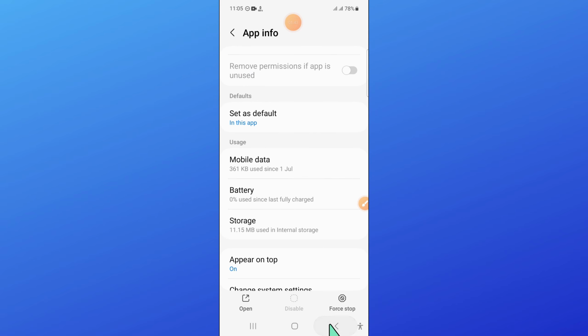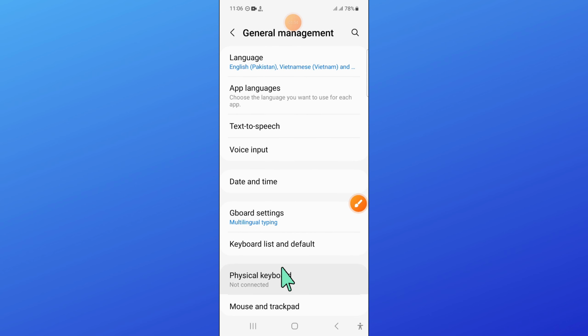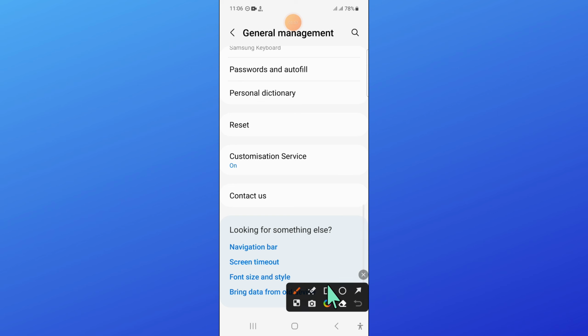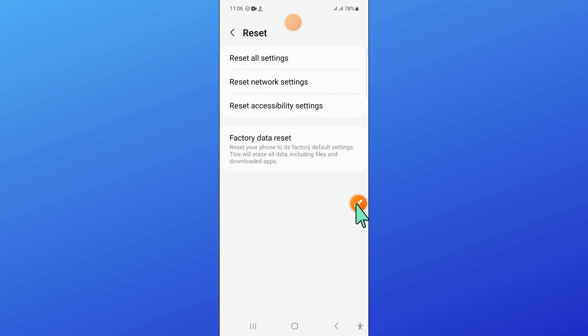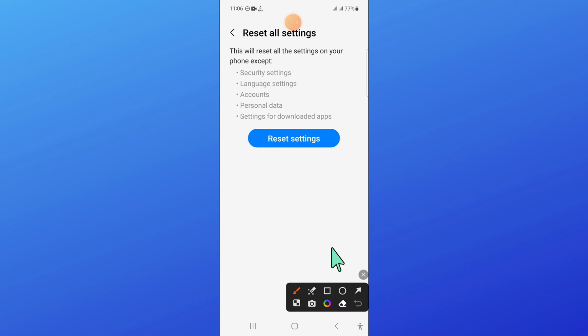Now go back and then open general management and in general management scroll down and click on reset. Now in reset, click on reset all settings and here again click on reset settings to confirm. Then enter the lock screen passcode.